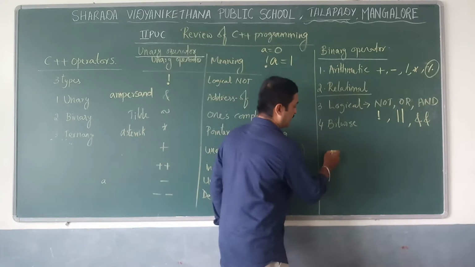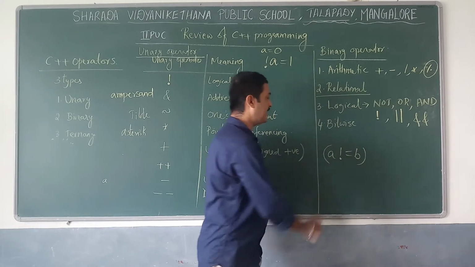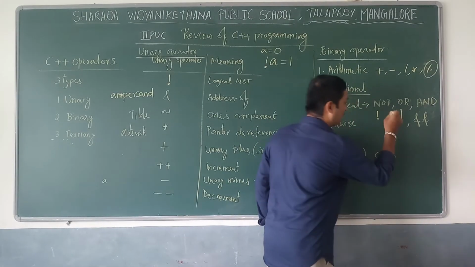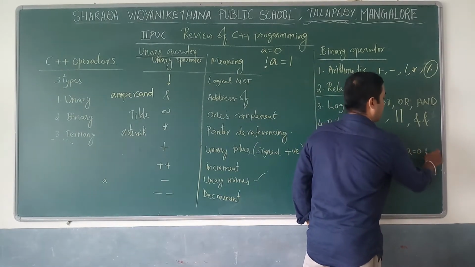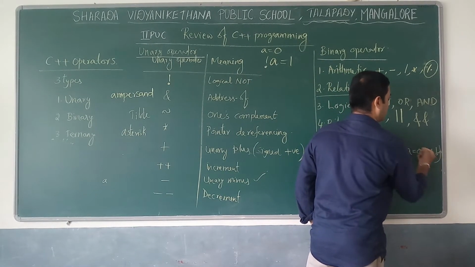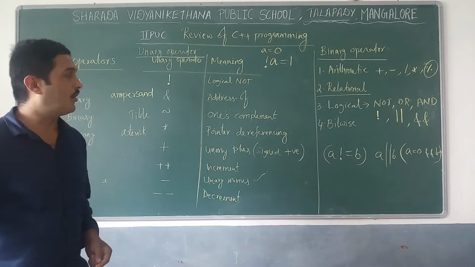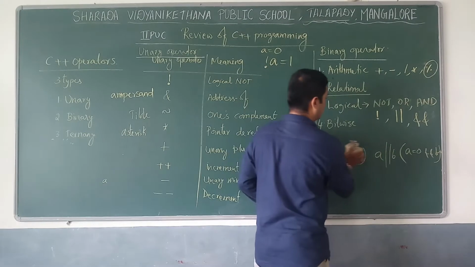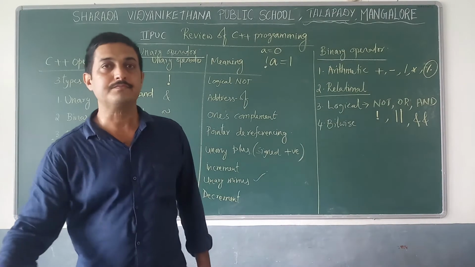We can represent conditions like A not equal to B, A or B, and A equal to 0 and B equal to 0. Like this we can represent three logical operators. Okay, these are about logical operators.